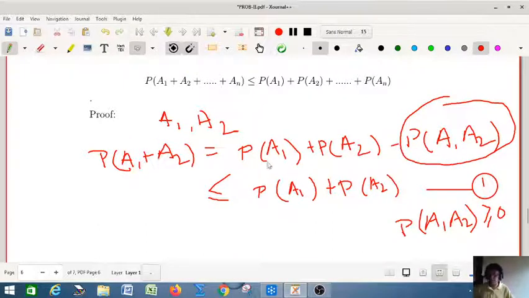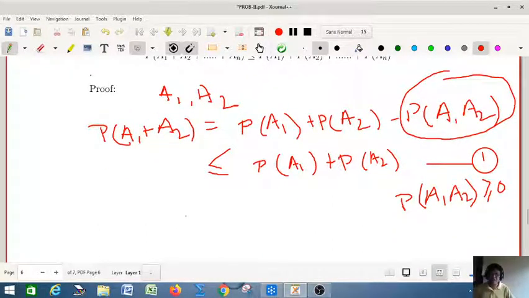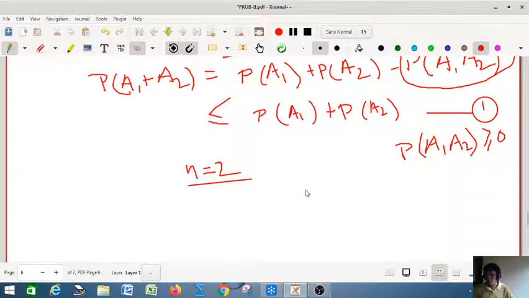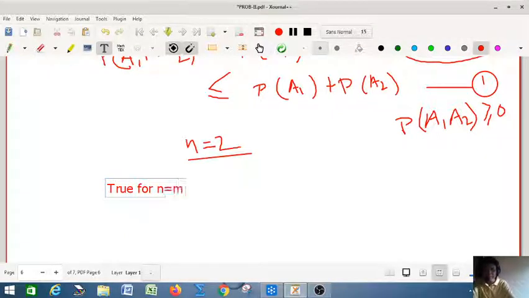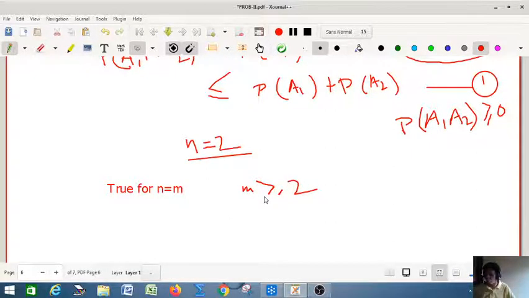Boole's inequality is true for n equal to 2. Now we assume that the inequality is true for n equal to m, where m is a positive integer greater than or equal to 2.